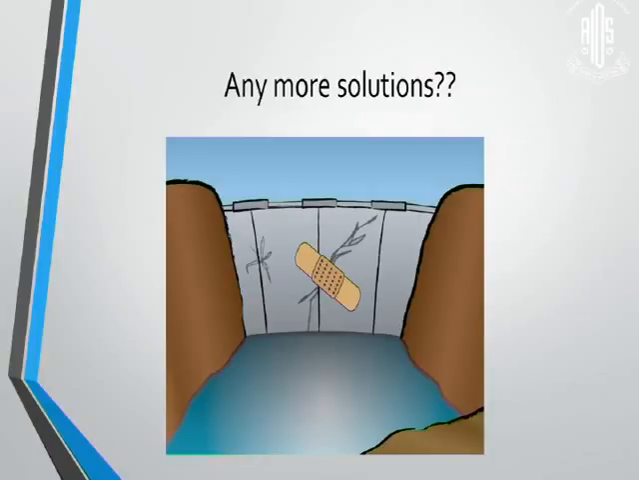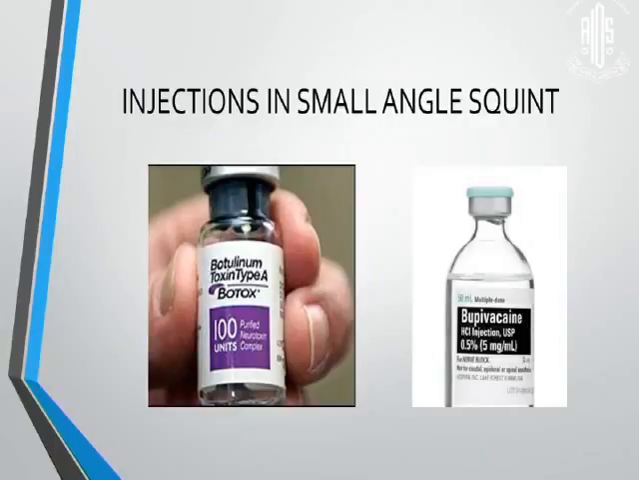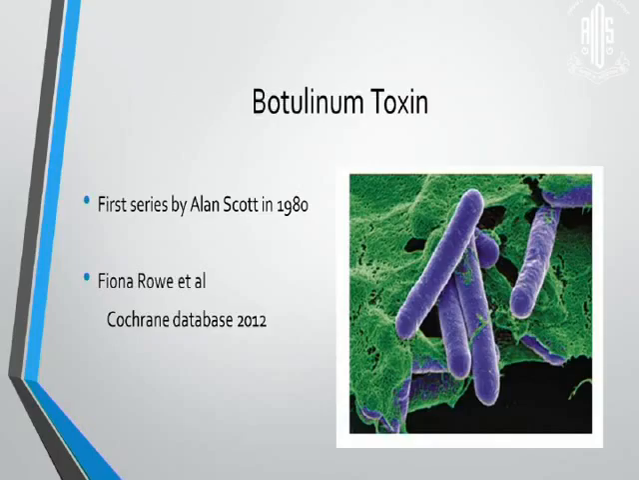Are there any more solutions? We have injections: botulinum toxin A, which in this talk I'll be referring to as Botox, though it is a trade name, and bupivacaine. Botulinum toxin: these gram-positive anaerobic bacilli release exotoxins which are neurotoxic, and one of them is botulinum toxin A, which is used in ophthalmology. It's not a new drug.